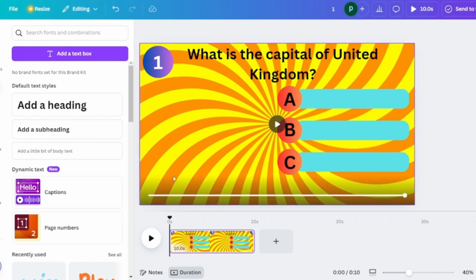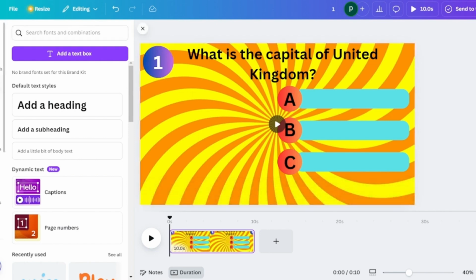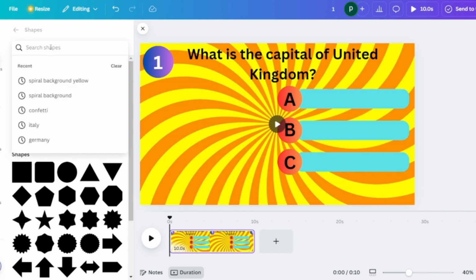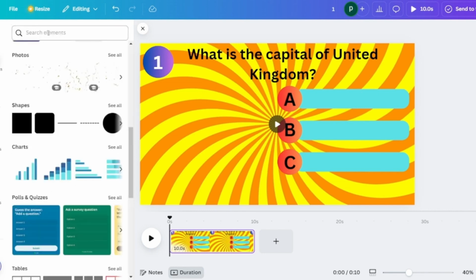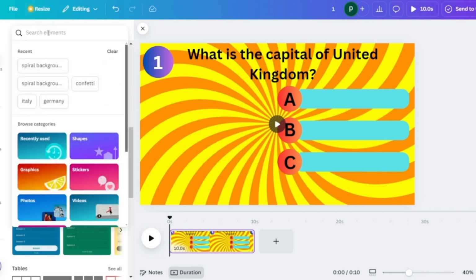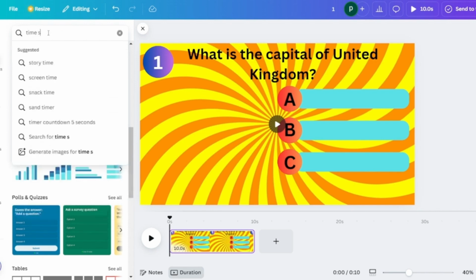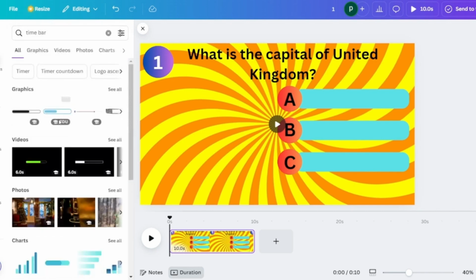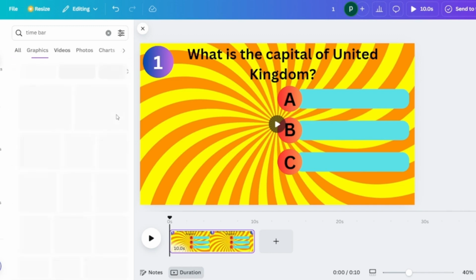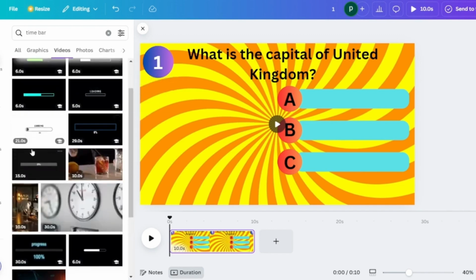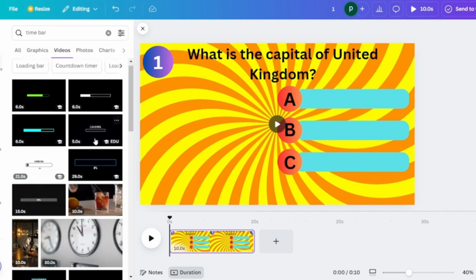Okay, now let's add a timer bar, which will act as a slider towards the end of the video. Go to your search element and then search for time bar. And then select a video which is there for 5 seconds. You can go to the video tab and then select a video which is approximately 5 seconds. So we can find this and just drag and drop this video onto your own video.